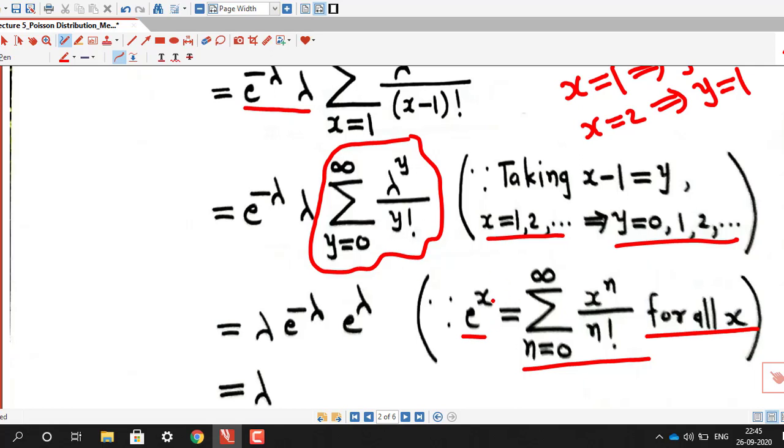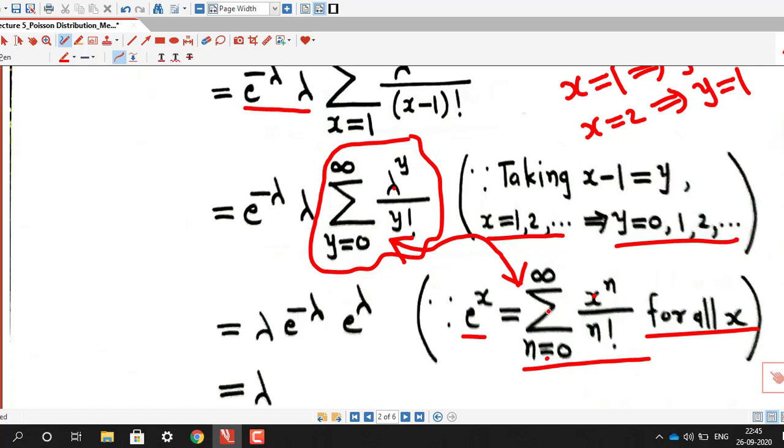Now instead of x, here we have lambda. If you compare this series with this series, then instead of x we have lambda, and instead of y we have n. So these are dummy variables. You can replace lambda by x or any other variable.